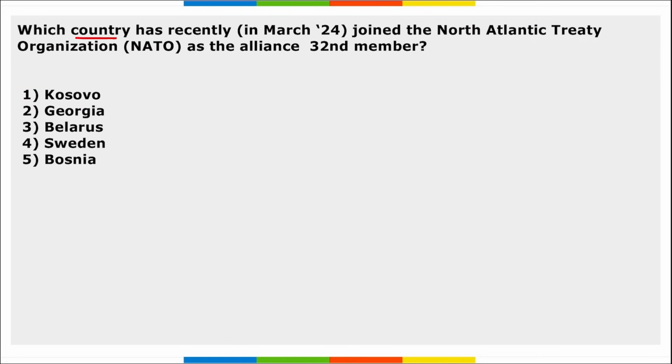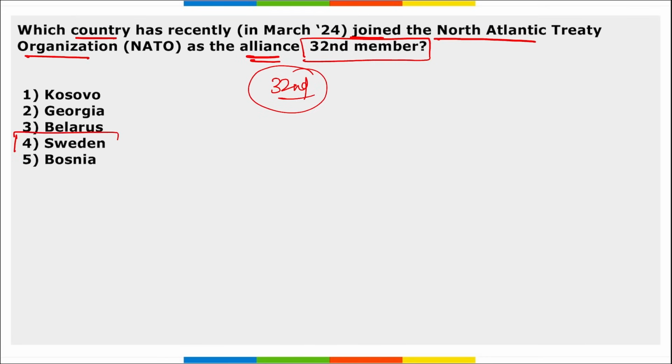Next, which country has recently joined NATO, that is North Atlantic Treaty Organization, as the alliance's 32nd member? So this is the 32nd member that has recently joined, and it is Sweden. So Sweden became the 32nd member of NATO.